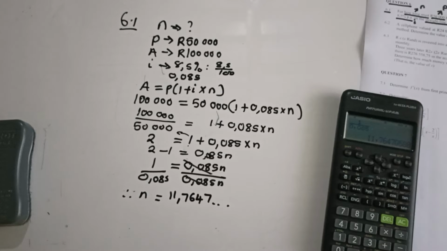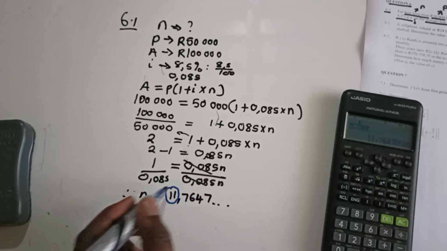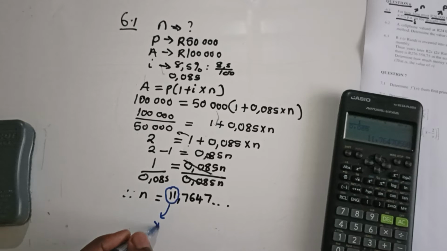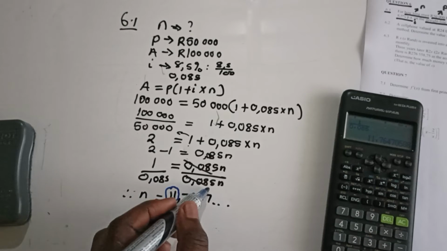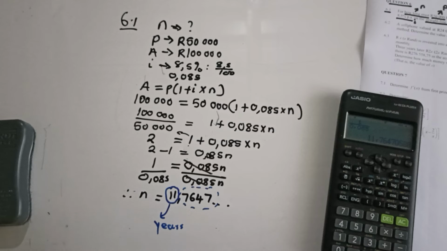they said we have to give our answer in years and months. The first number before the comma represents years, and the number after the comma multiplied by 12 is going to represent months.